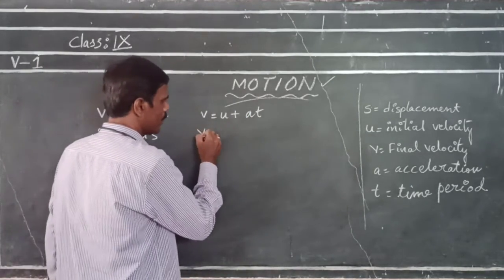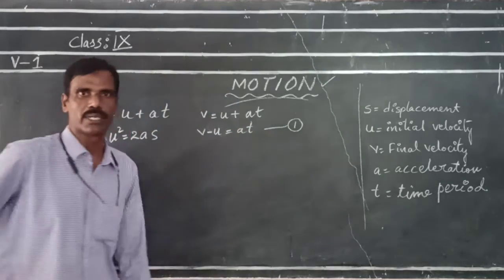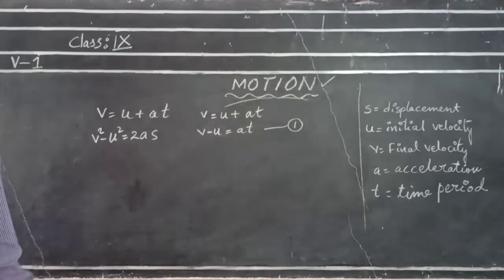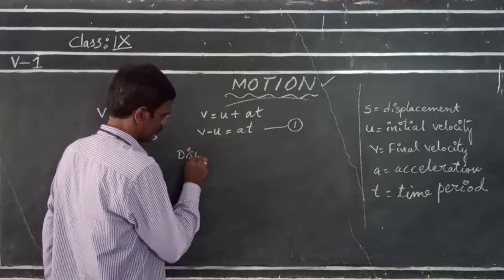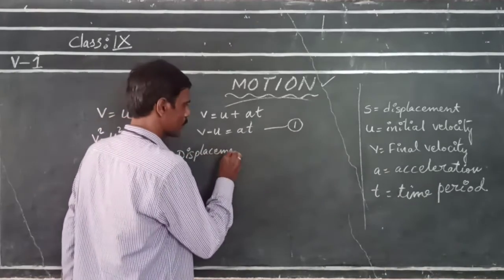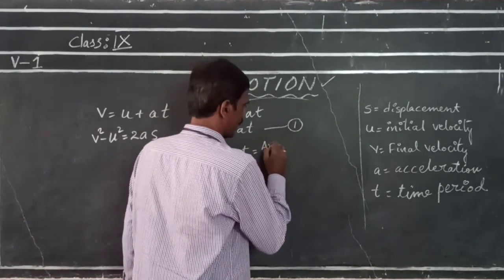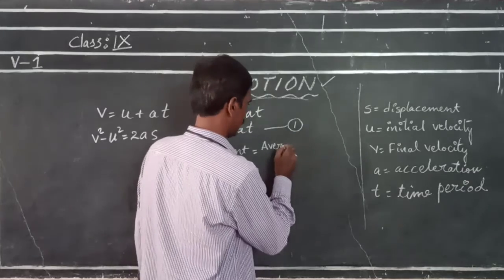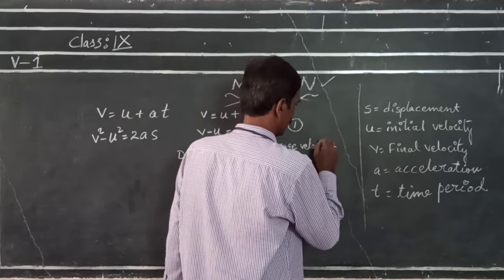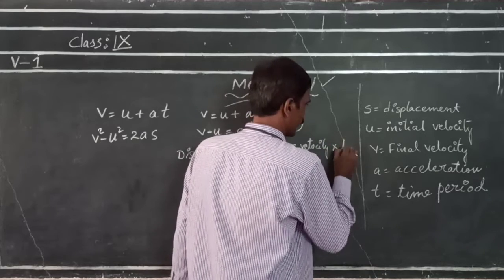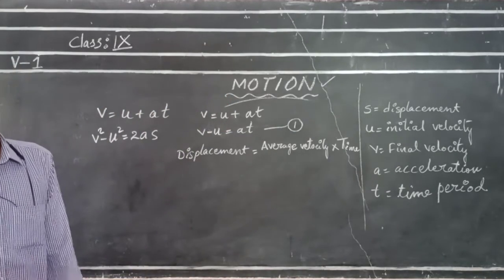From this, v minus u is equal to at. Let this be equation 1. Keep it aside. Now, find displacement. Displacement has a formula, that is, displacement is equal to average velocity into time. This is the formula for displacement.